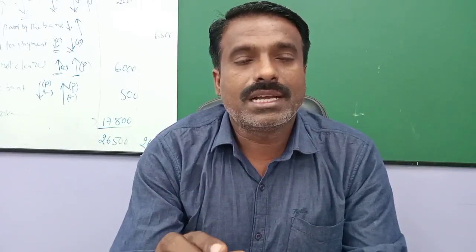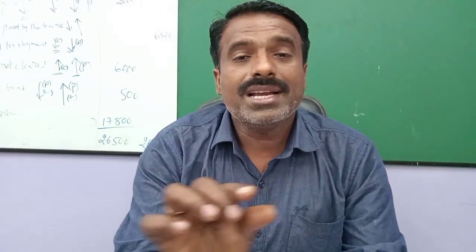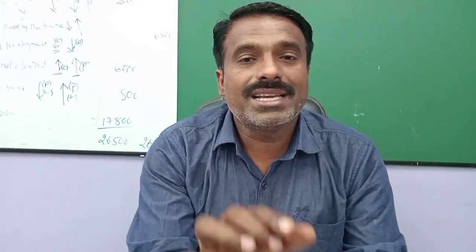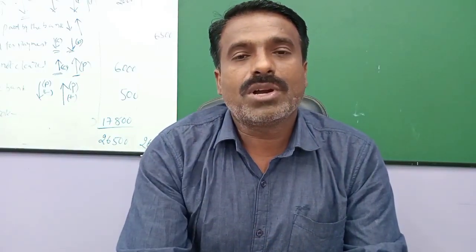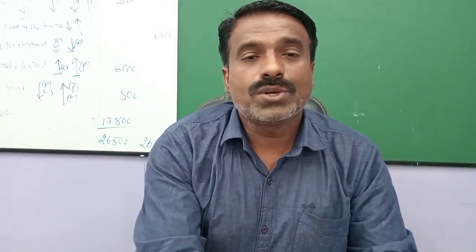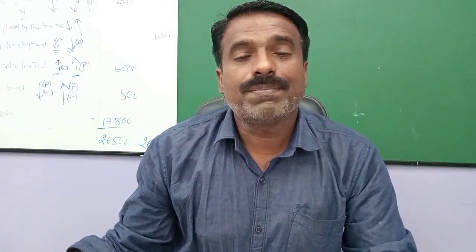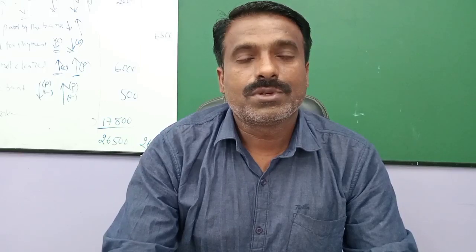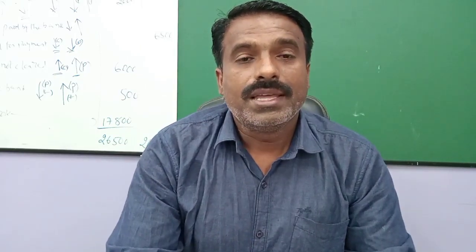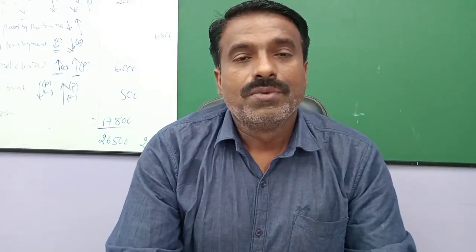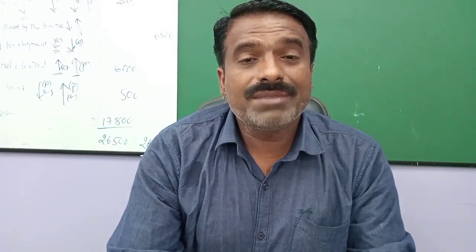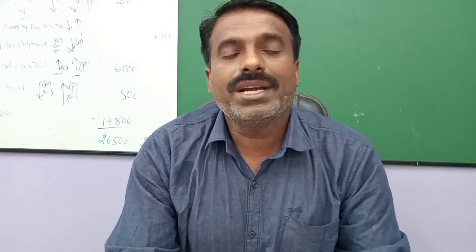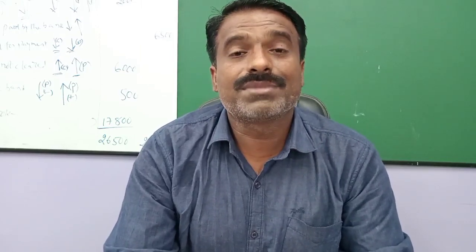Here I wanted to tell one thing, why I focused more here. Balance brought down, which side is it on in the ledger? In the cash book, the balance brought down is on the debit side. So in the trial balance also this appears on the debit side only. So we emphasize this: in the ledger preparation, whichever side the balance brought down is on, the same side you can post into the trial balance.